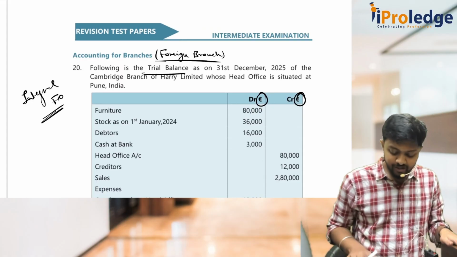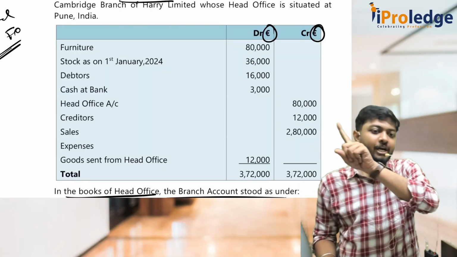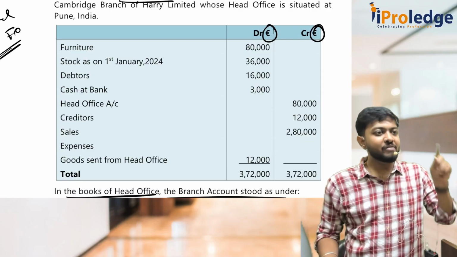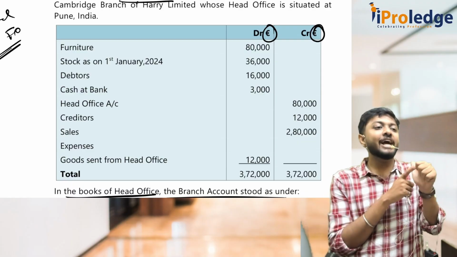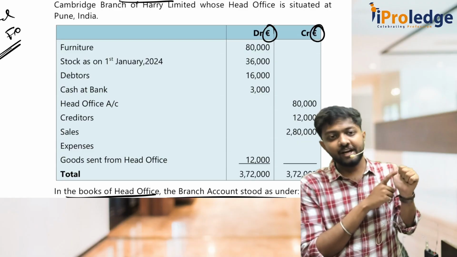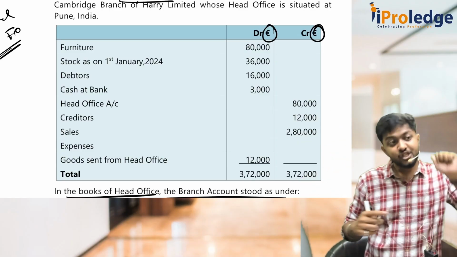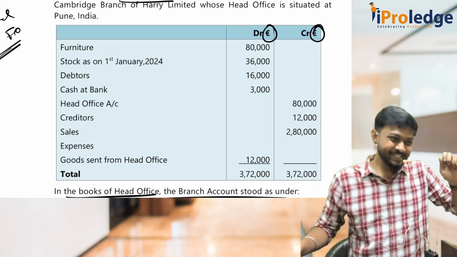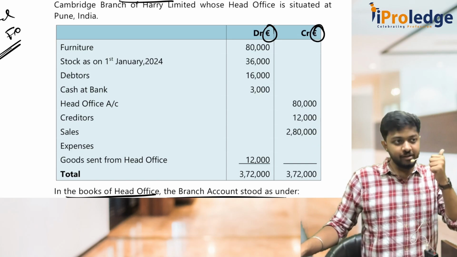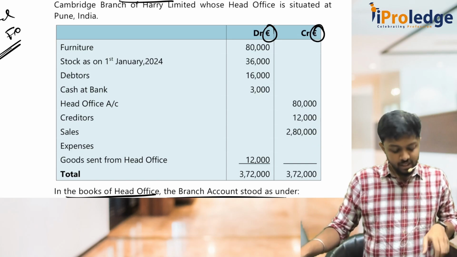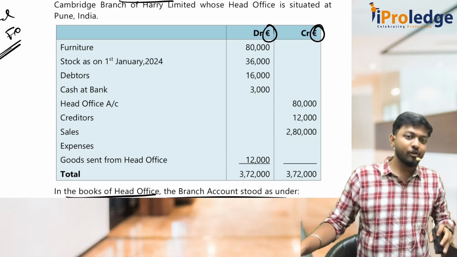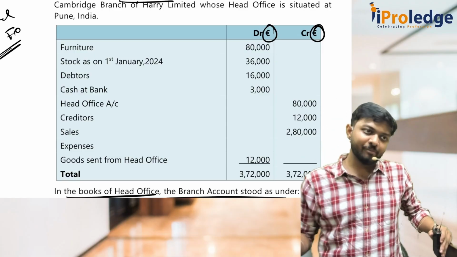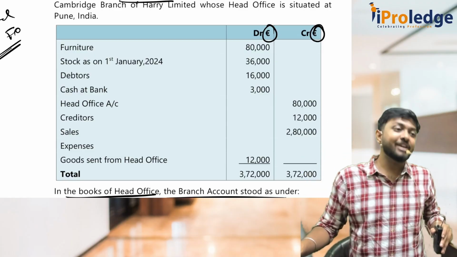So if it is an integral foreign operation, how will you convert this trial balance into a rupees trial balance? Remember, if it is an integral foreign operation, for monetary items we use the closing rate. For non-monetary items, we will use the historic rate. Remember, AS 11. For income and expenses, we are supposed to use that day's rate only, but if that day's rate is not possible, we will use the average rate.